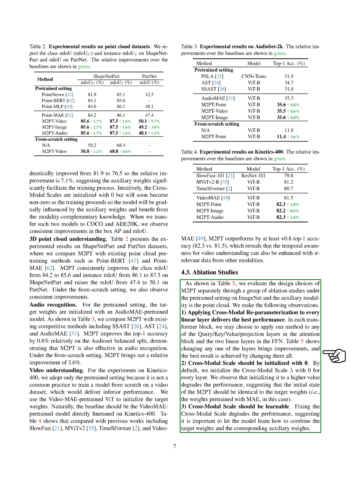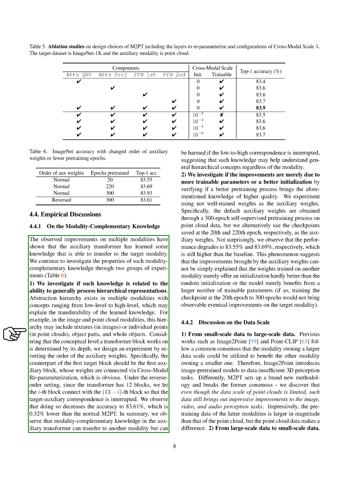clouds. We also explored how the model can learn useful stuff from the point clouds that it can then apply when working with images. We did this in 2 ways. 1. We looked into whether the model is getting better because it understands the hierarchy of concepts, from simple to complex, across both images and point clouds. We tried messing up the order in which the model learns from the point clouds, and noticed a slight drop in accuracy. This suggests that the model does indeed benefit from understanding these hierarchical concepts, which are common to both types of data.